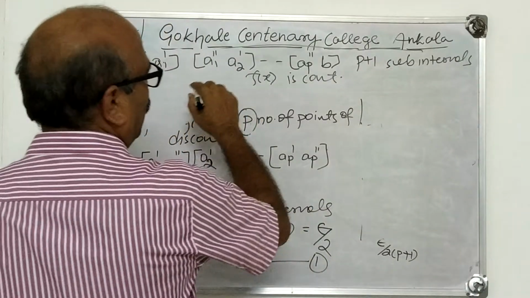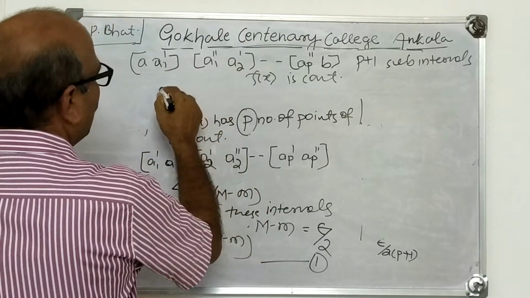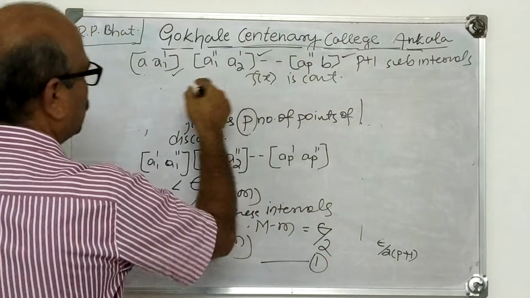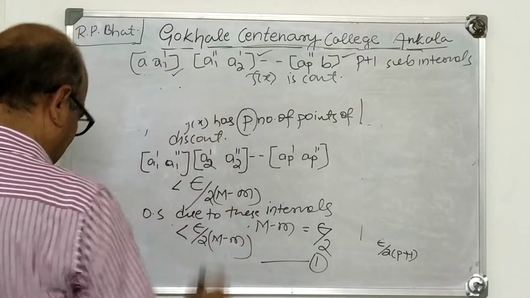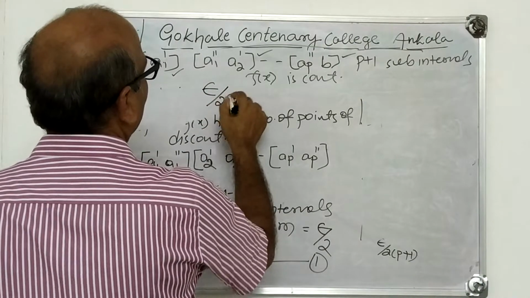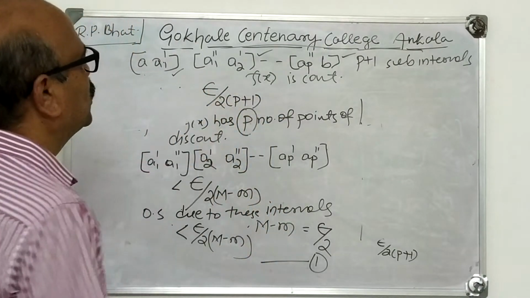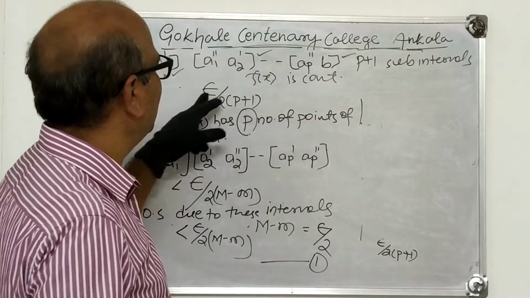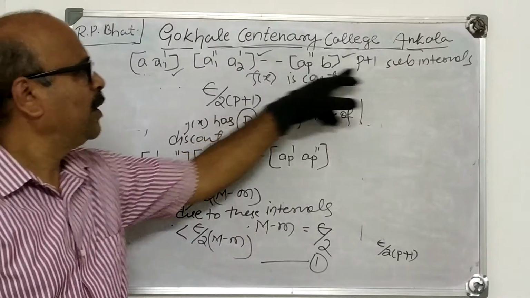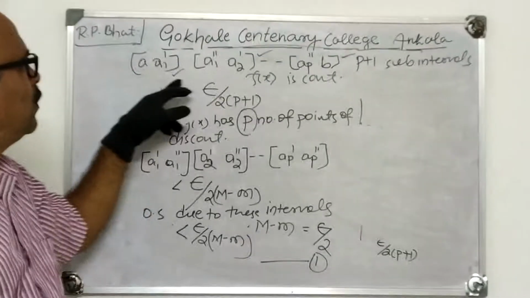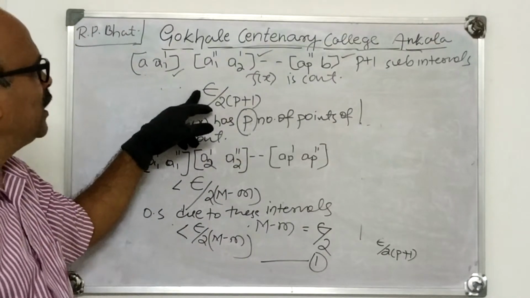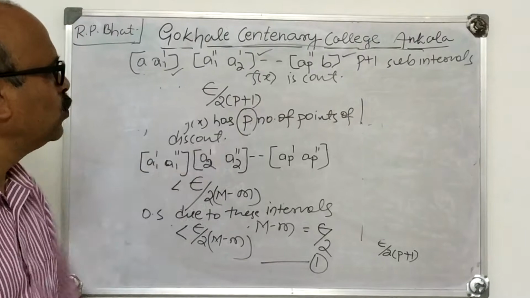Now, using the first theorem, we can divide these subintervals again into a number of subintervals so that the oscillation of f(x) in each of these subintervals is less than epsilon by 2(p plus 1). f(x) is continuous in the p plus 1 subintervals, and we can divide them in such a manner that the oscillation of f(x) in each subinterval is less than epsilon by 2(p plus 1).